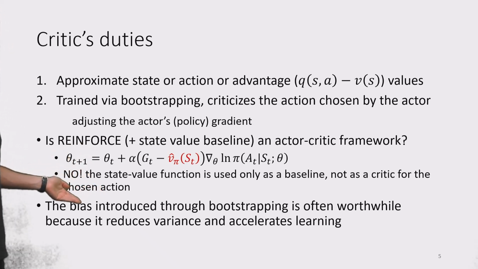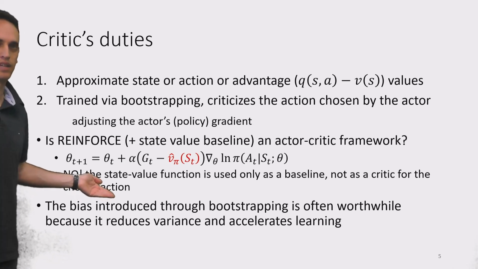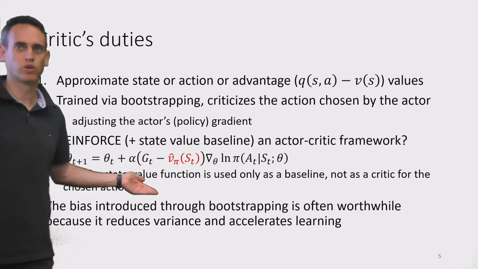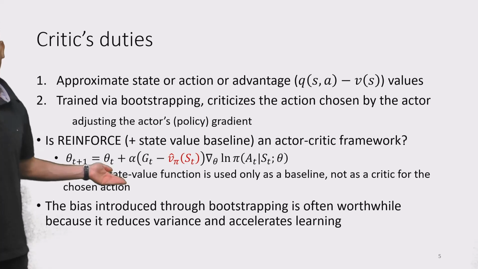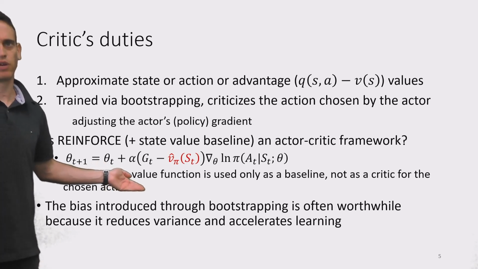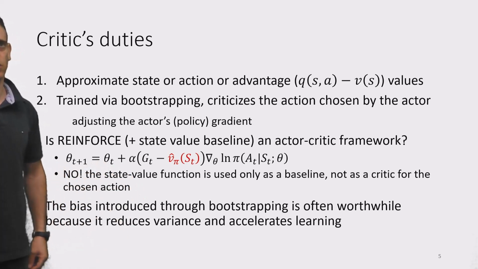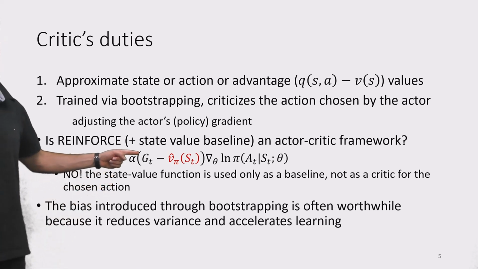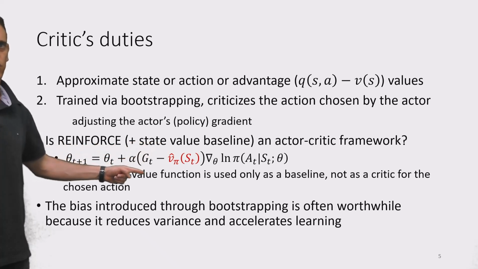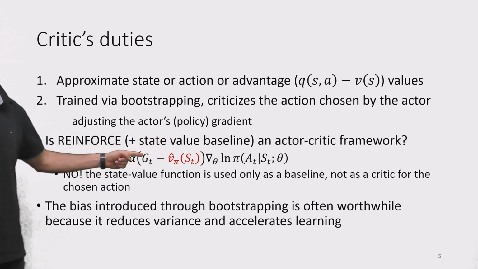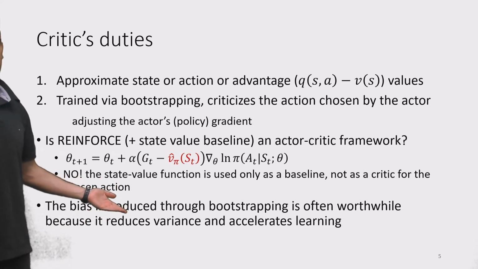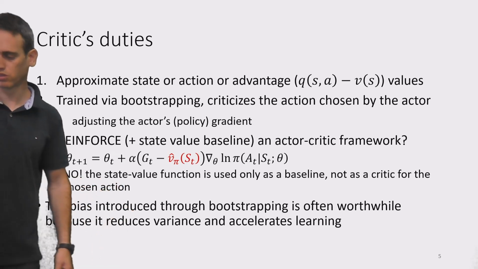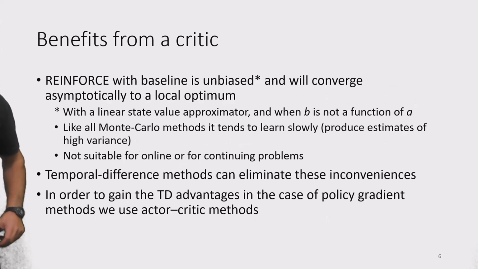But in many cases, the bias introduced through bootstrapping is worthwhile because it reduces variance and accelerates learning. So in many cases, you'll see that using an approximation for both the G value or for the entire advantage function is actually worthwhile in sample efficiency. It will result in faster training.